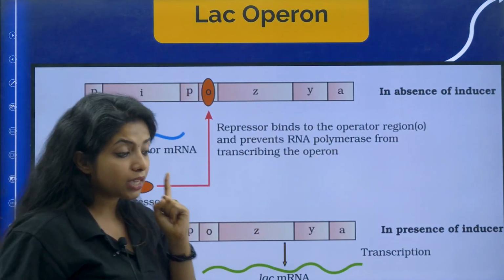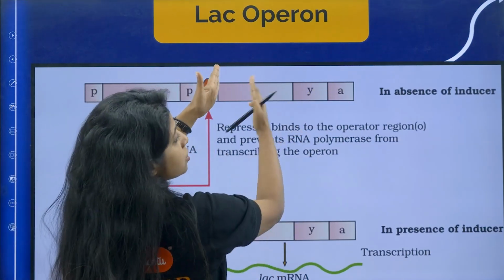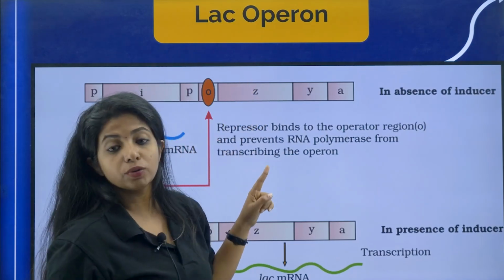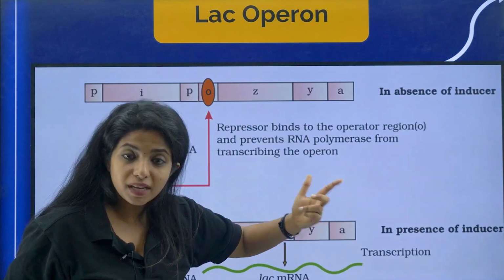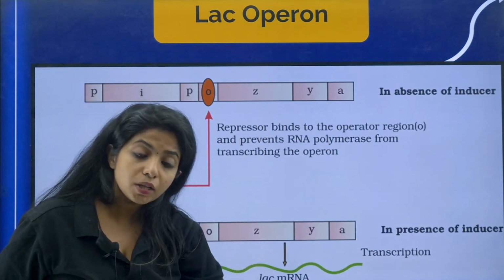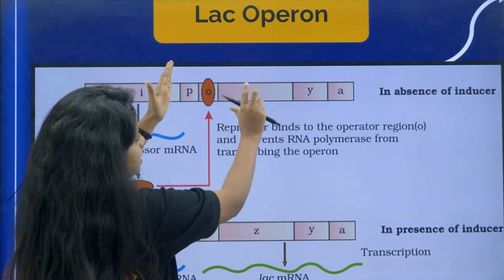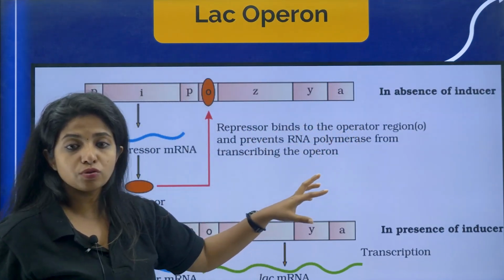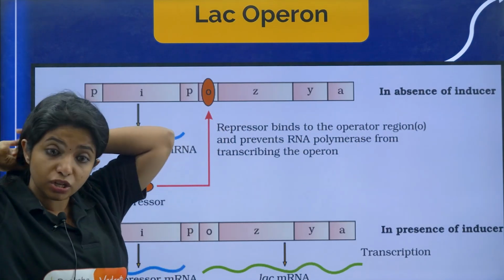I told you that prokaryotes are polycistronic. That means the structural genes will be coding for different proteins. Here, Z is going to code for a protein known as beta-galactosidase, an enzyme. Y is going to code for the permease enzyme, and A is going to code for another protein, the transacetylase enzyme. So, who will disallow the process of transcription over here? The operator. But where do they get the repressor protein from?